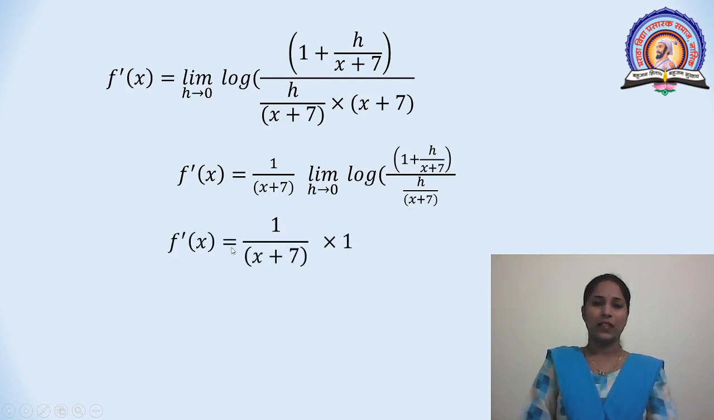We get f dash x is equal to 1 upon x plus 7 into 1. Here, using the formula limit theta tends to 0, log of 1 plus theta divided by theta, we get this answer is 1. That is, f dash x is equal to 1 upon x plus 7.